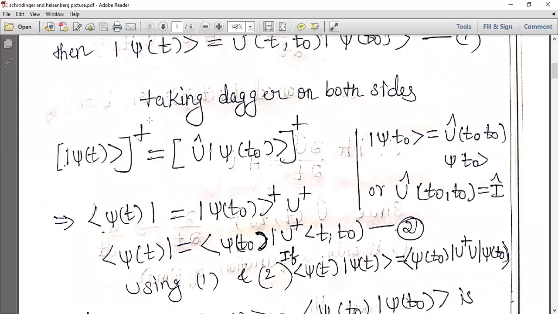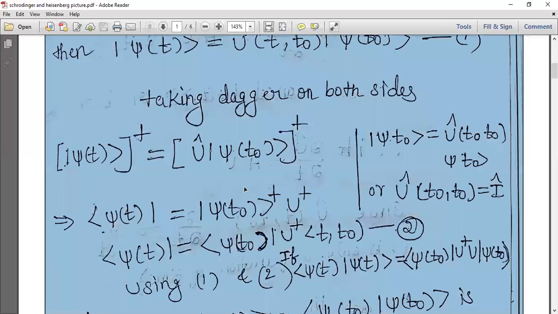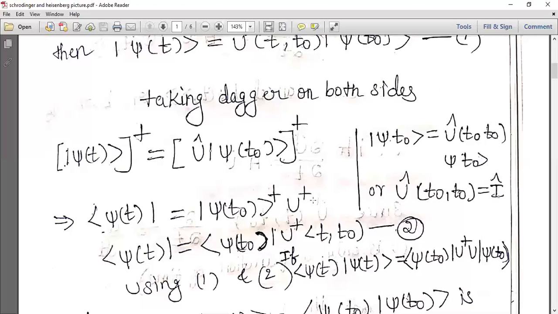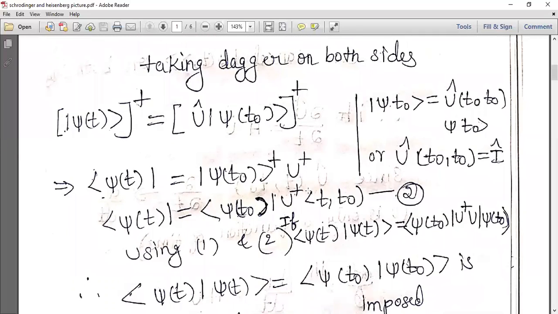Due to this dagger, ket psi of t will become bra psi of t, and on this side, bra psi of t naught, and then U dagger will come out. In equation number 2, again ket psi of t naught will become bra psi of t naught, and U dagger will be as it is.